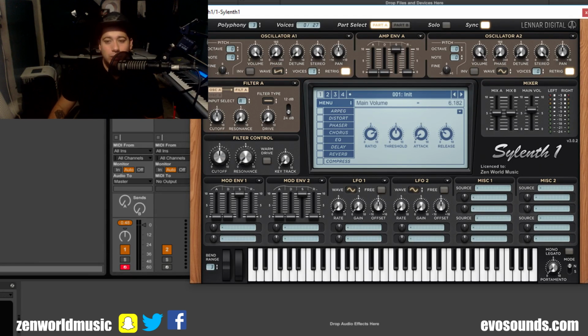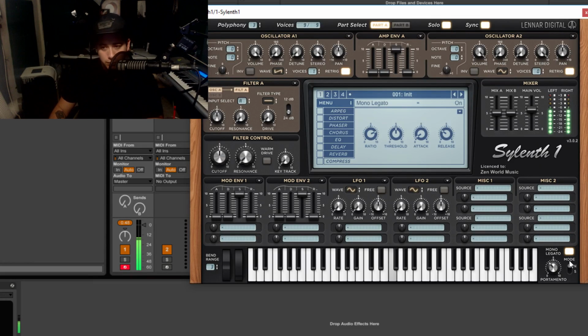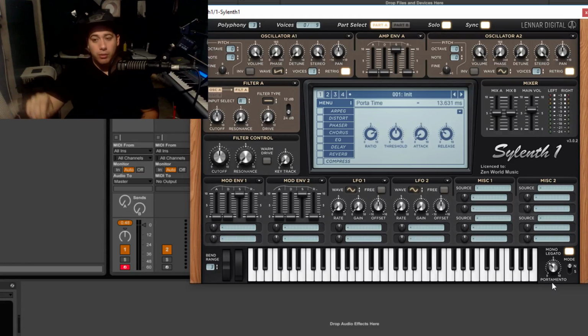Now, the last section we need to talk about is going to be the mono legato section with the Portamento. Mono legato, mono means 1. You're only allowed to play 1 sound at the same time. But one of the cool things that happens is when you activate it, you can add a Portamento as well. Now, Portamento is going to be that effect you hear, that sliding effect. It's very cool to get really cool kind of acidy type sounds. Now, the mono legato, the Portamento has 2 modes, slide mode and normal mode.